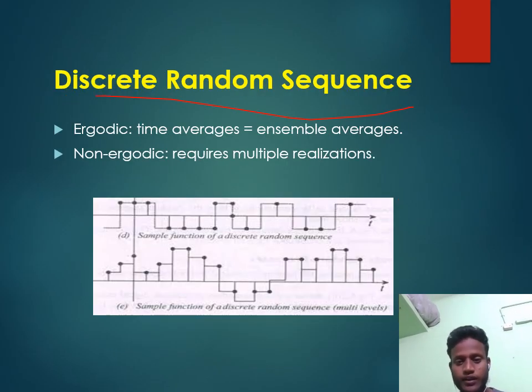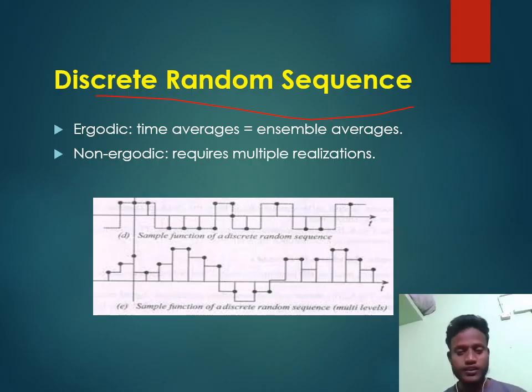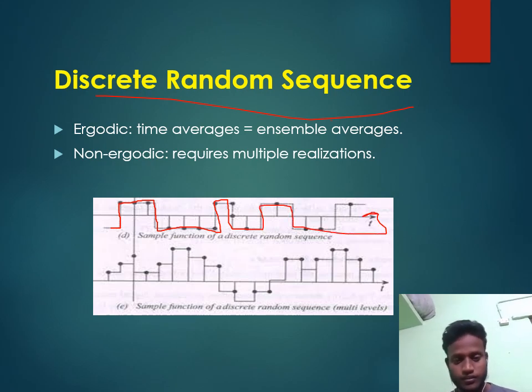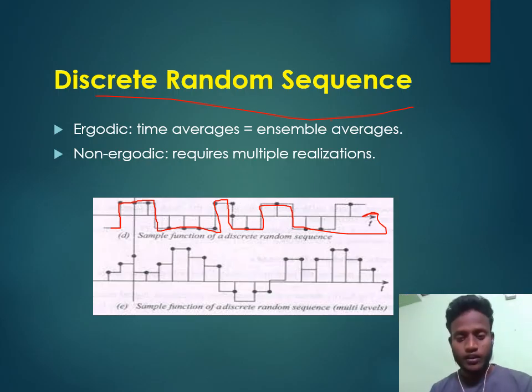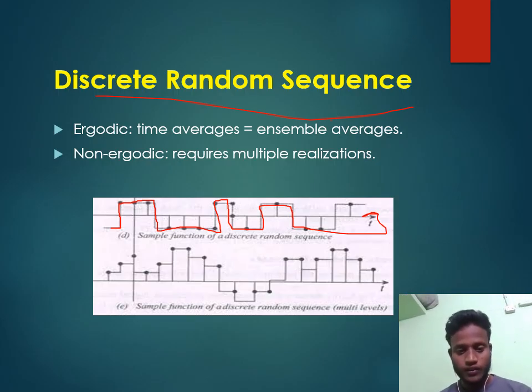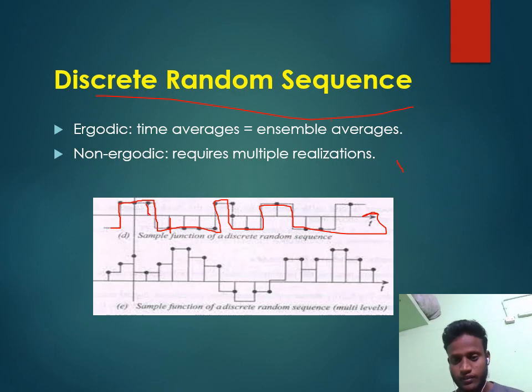The next one is the discrete random sequence. In the discrete random sequence, we have a discrete signal. These are the samples. We have samples like this in the signal. These samples are 1. These samples are 0.